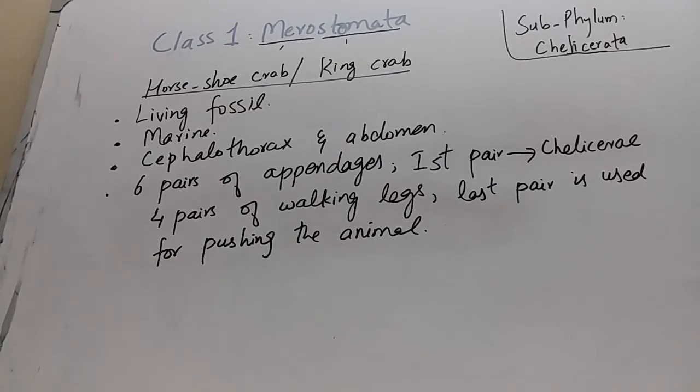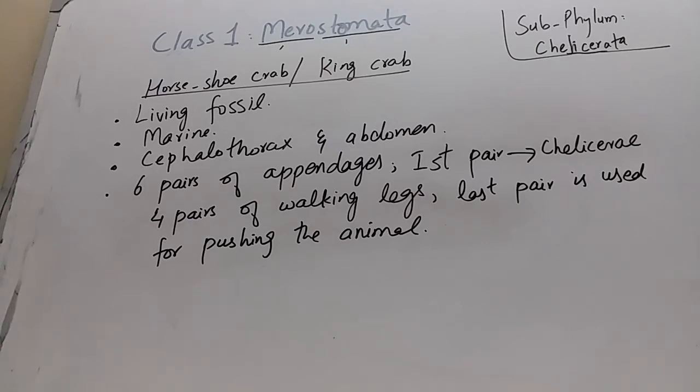Now I have written the main features of king crab. The first one is that it is a living fossil, which I explained. Second is their habitat, which is marine, and their body is divisible into cephalothorax and abdomen. Next point is about the body appendages. The body contains 6 pairs of appendages. The first pair is known as chelicerae, which are used for feeding purposes.